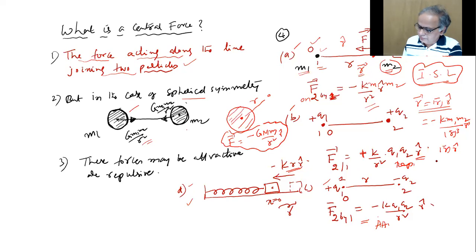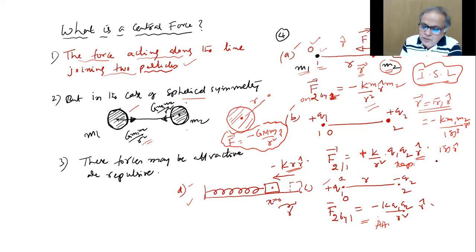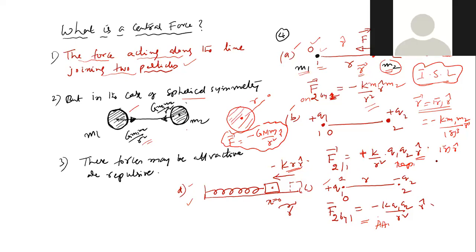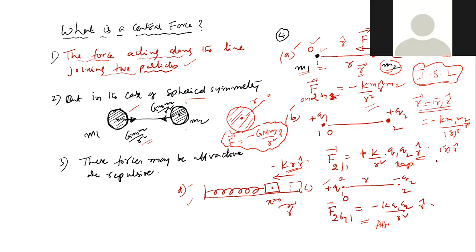Sir, so attractive is towards the origin, repulsive away from it? Yes, that is when you find the force on Q2, M2 due to Q1 or M1. If you do the reverse, find the force on M1 due to M2, put the origin here. Once again, that will be towards the center of that origin. Sir, but is it necessary to shift the origin then?